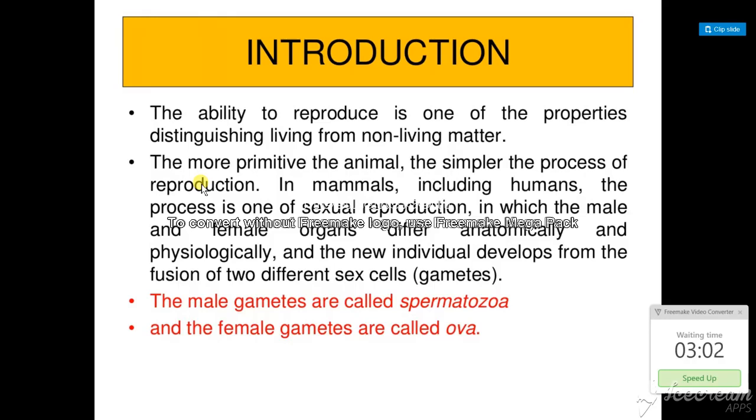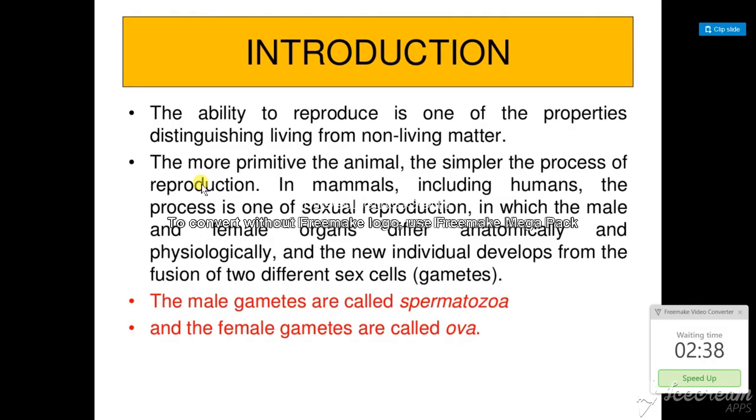Animals, humans, whatever they may be. The process is one of sexual reproduction in which male and female organs differ anatomically. Whether it is humans or animals, there are two different anatomical differences in males and females. The reproductive system of females is different and the reproductive system of males is different.